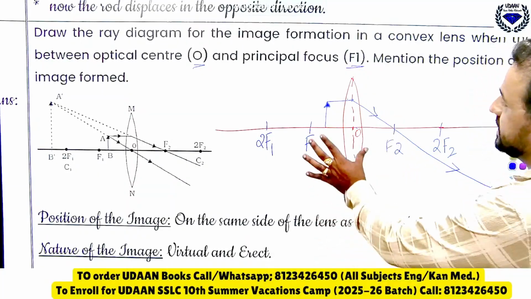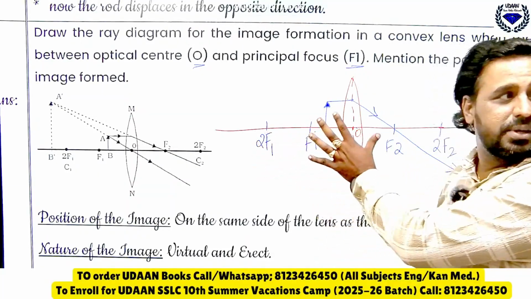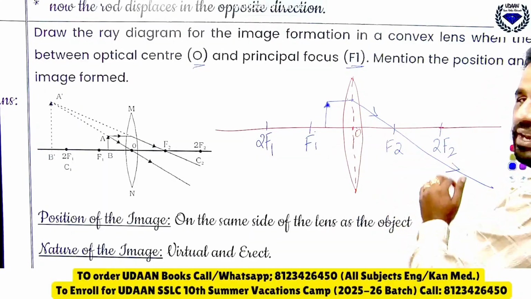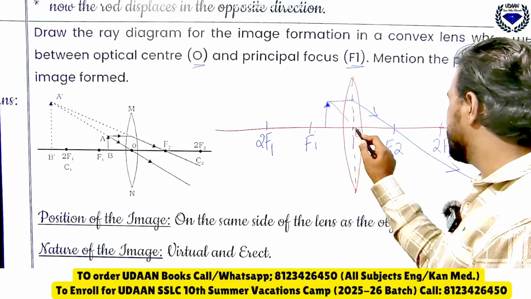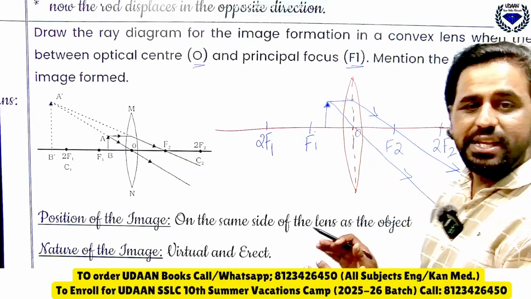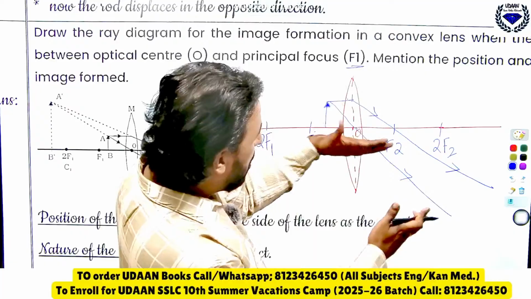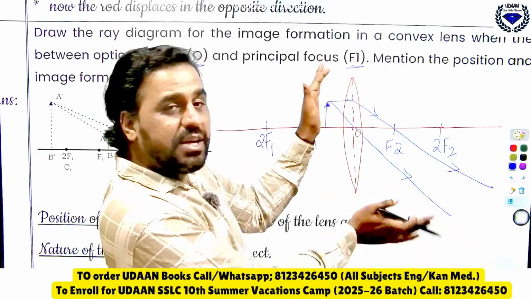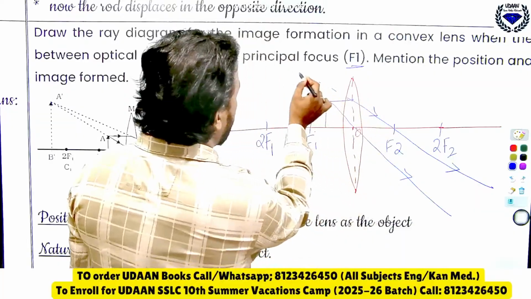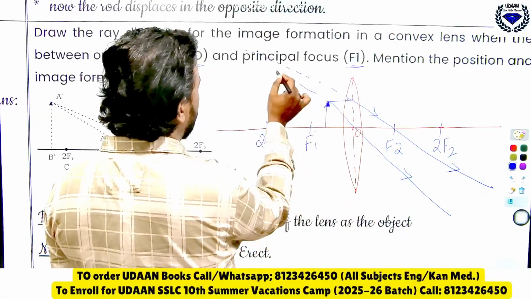There should be equal distance here. Take 3 cm here, 3 cm here, and 3 cm here. Then what will happen is directly it will pass through what? O. But you can see here instead of meeting they are diverging. So you just produce backward.